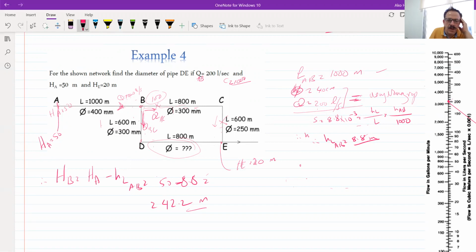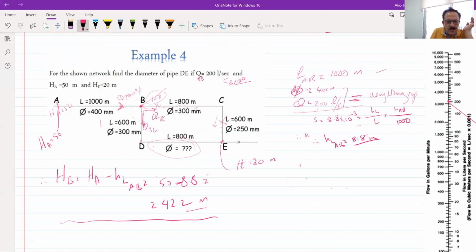Okay, now I have the head here, 42.2 meters. Why do I need this one? Now I can say the head loss from A to B, B to C, and C to E will have to be equal to, and we have the pressure here.